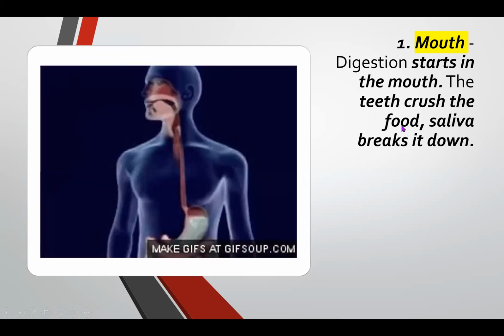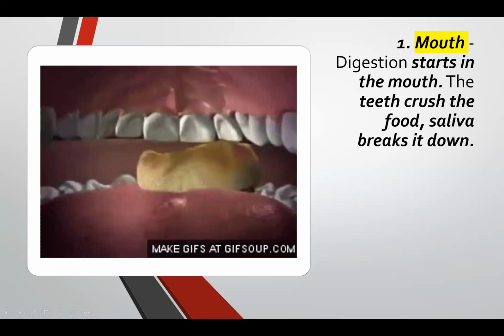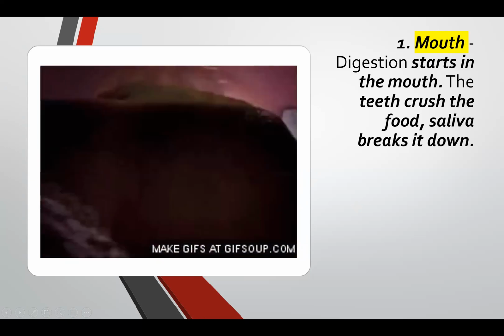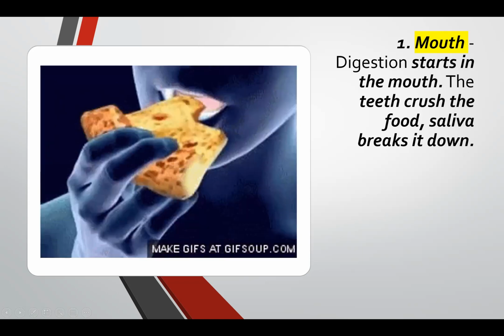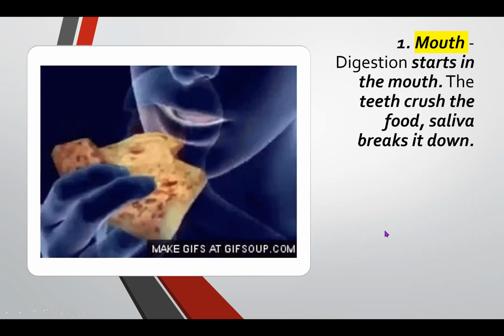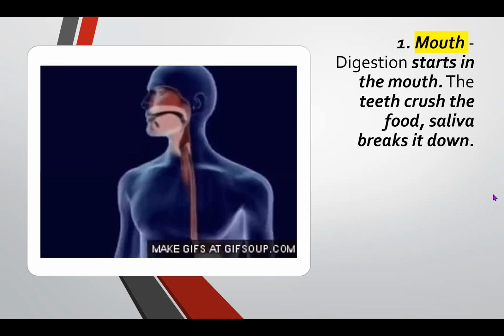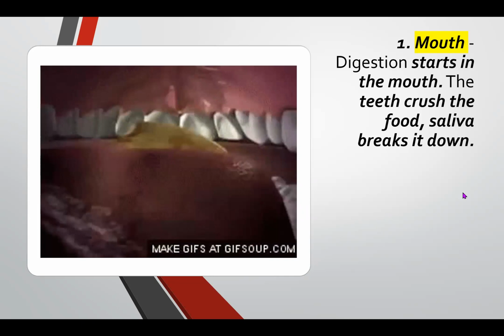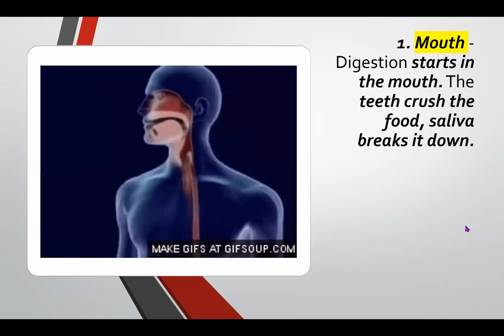Digestion starts in our mouth. The teeth crush the food and saliva breaks it down. We can see from this image that when we eat, we use our teeth to crush the food and break it down into small pieces, and the saliva, the liquid in our mouth, helps break it down.